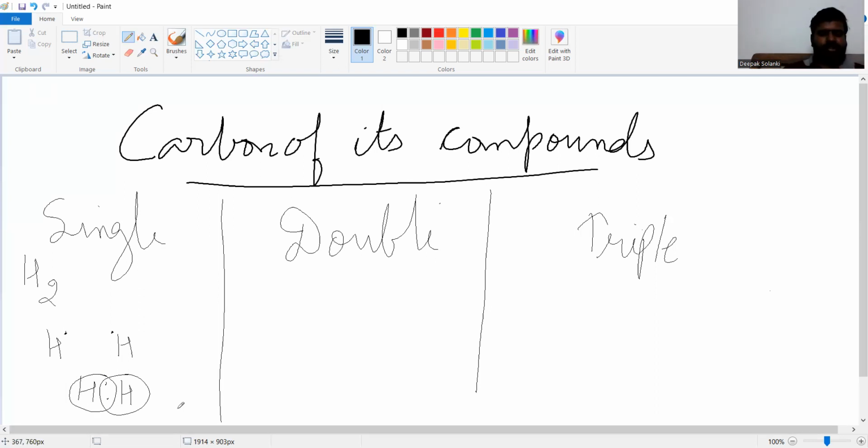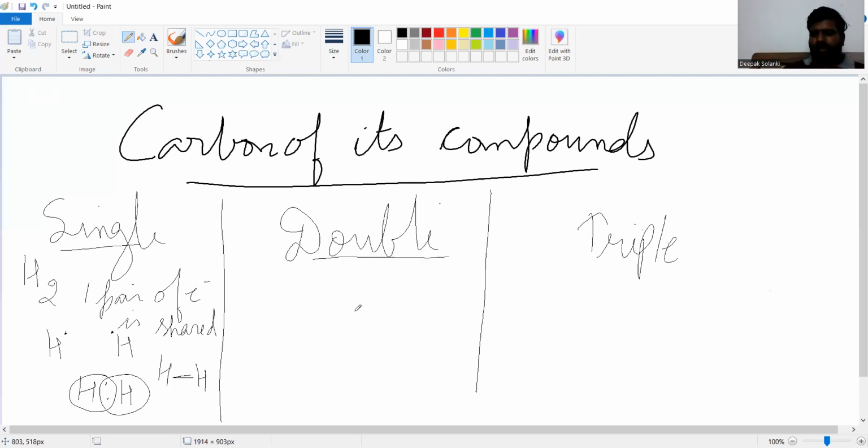One pair of electrons is shared. Two electrons means one pair. So one pair of electrons is shared, and the bonding is like H single bond H. This is the covalent bond. This is single bond, so sharing between the hydrogen atoms we can see like this in single bond. There are two electrons and one pair.